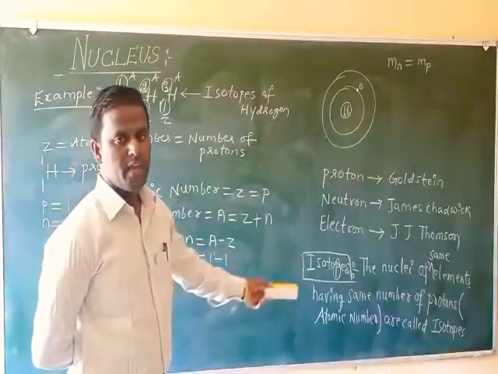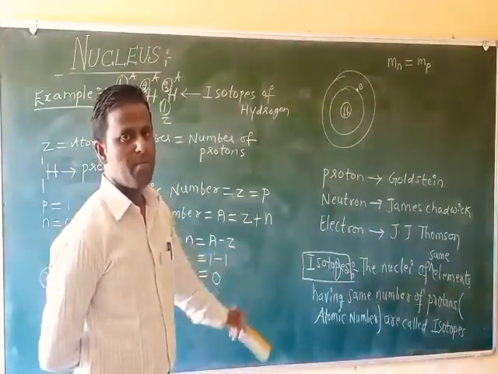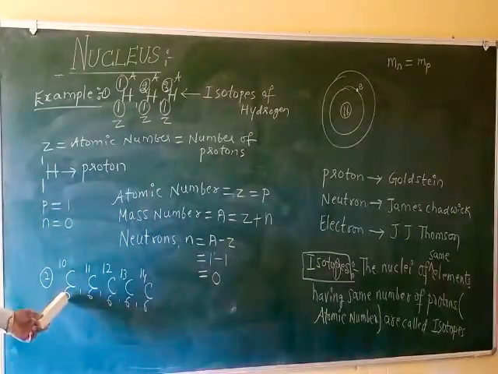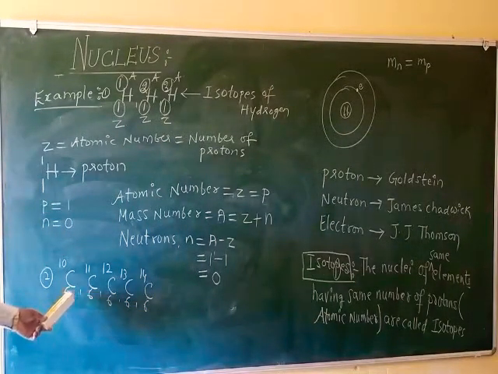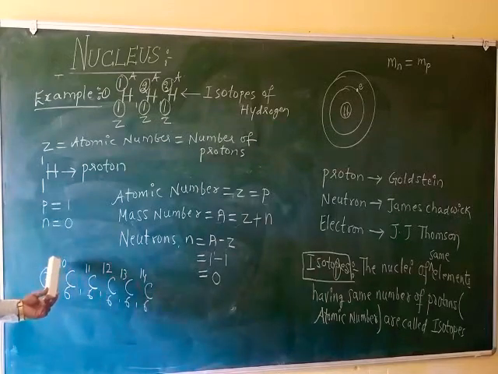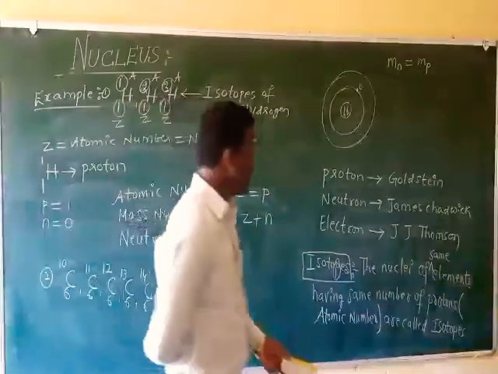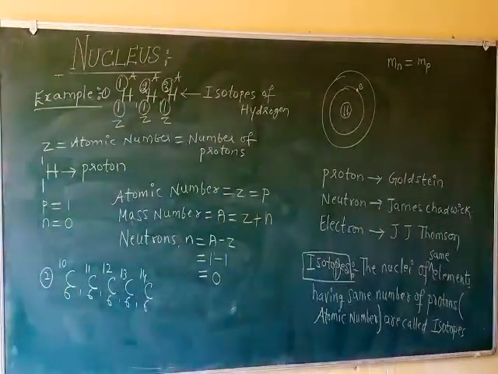It means same atomic number but different mass number. See here, the atomic number is 6, the number of protons is 6, 6, 6, the same. Here the mass numbers 10, 11, 12, 13, 14 differ. So these are called isotopes.